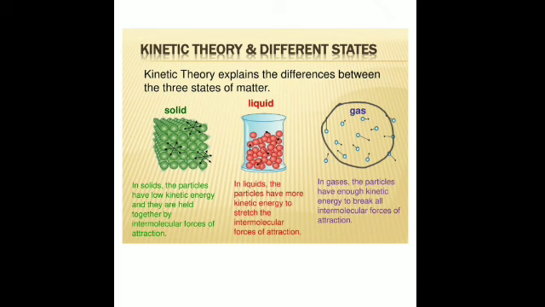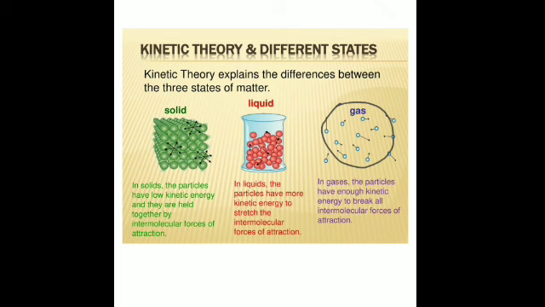Is it clear? So the intermolecular force of attraction decreases with the increase in the distance between the constituent particles and vice versa. Constituent particles mean the particles of which a particular state of matter is made up. Constituent means whatever they are composed of, whatever they are made of. Is that clear?